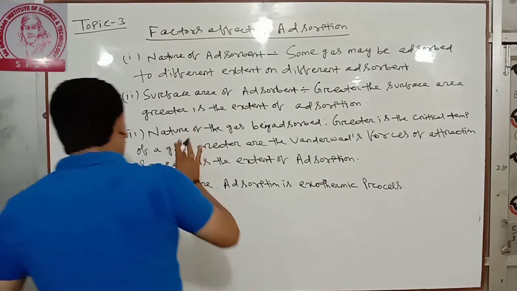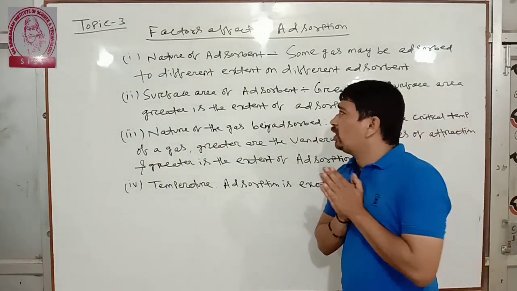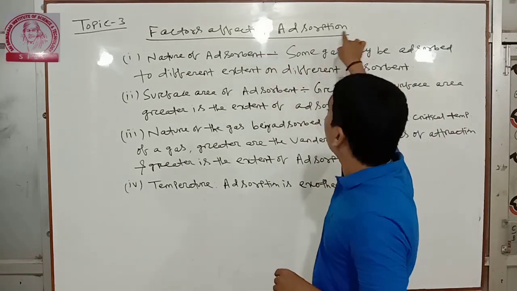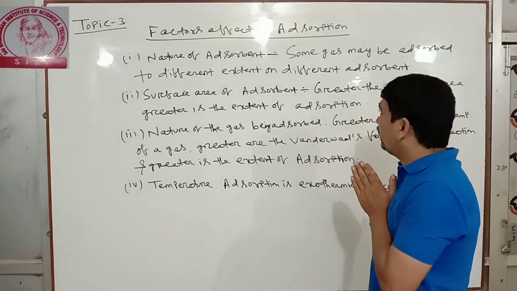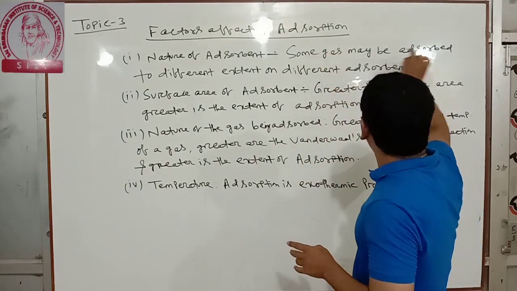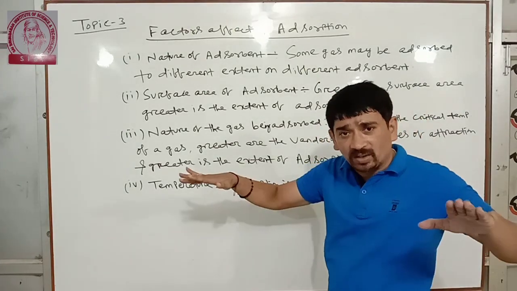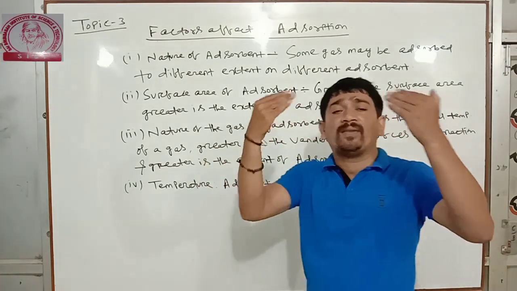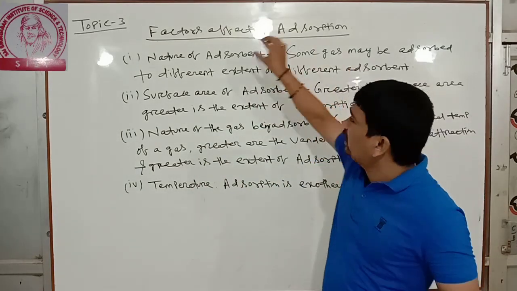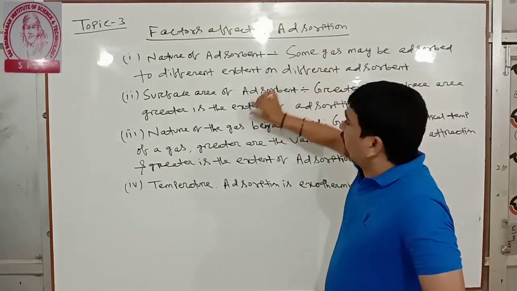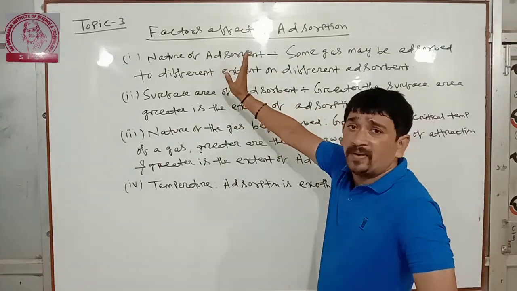So first these 4 points we will discuss each one, then we will proceed. What are the factors affecting adsorption? First point, nature of adsorbent. Some gas may be adsorbed to different extent on different adsorbent. If we take different adsorbent, rate of adsorption or extent of adsorption should be different. যদি আমি different adsorbent লবা তাহলে adsorbing power টা rate of adsorption টা different.